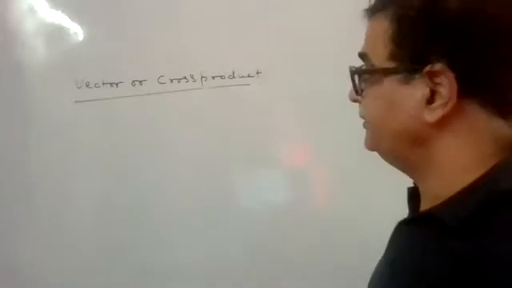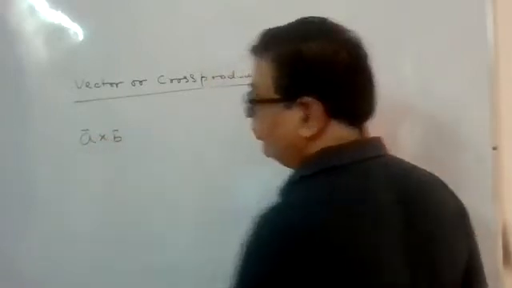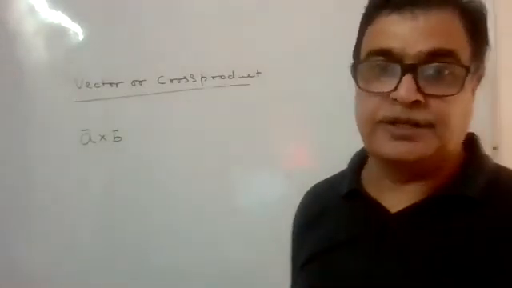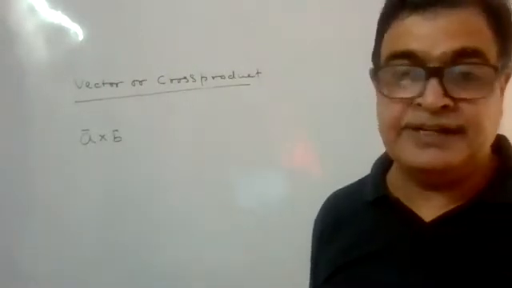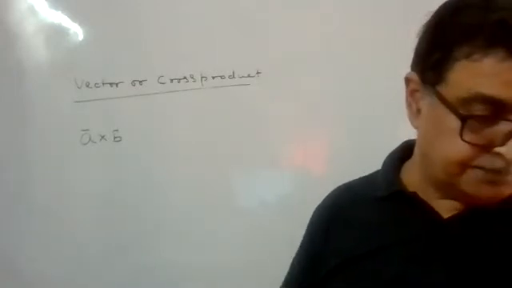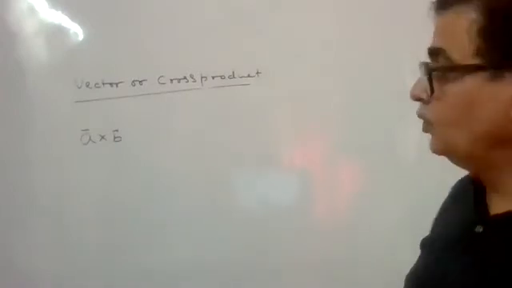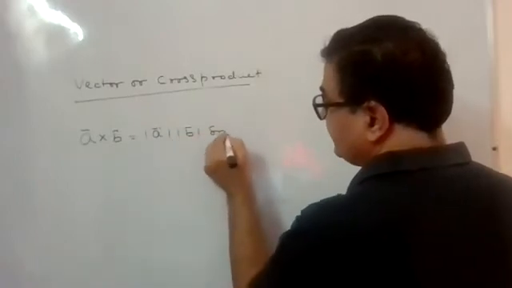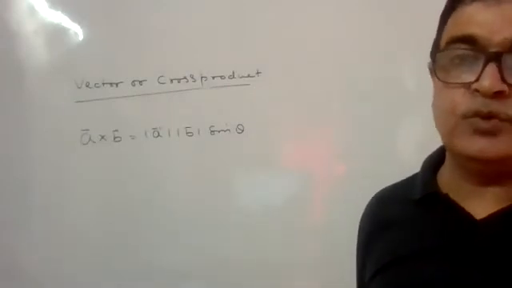Then the vector product, denoted by A cross B, in that order, is defined as a vector whose magnitude is magnitude A, magnitude B sine theta, where theta is the angle between vector A and B,